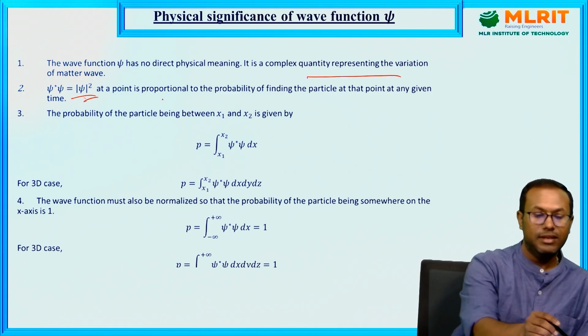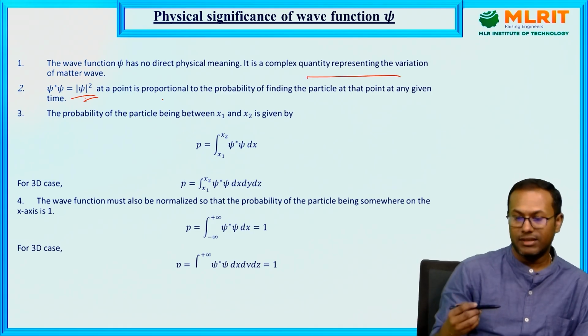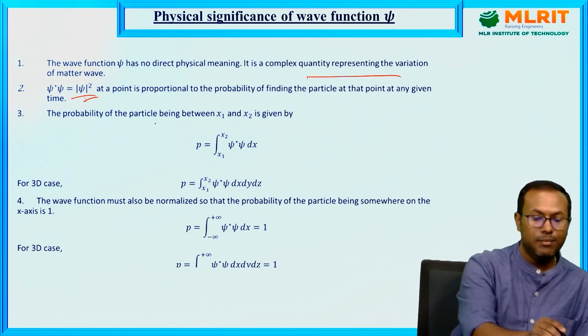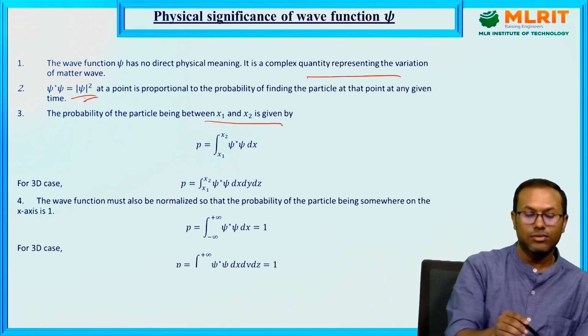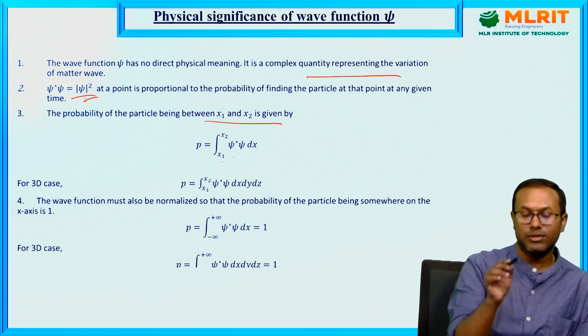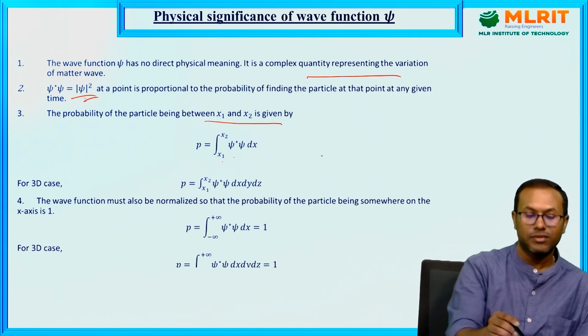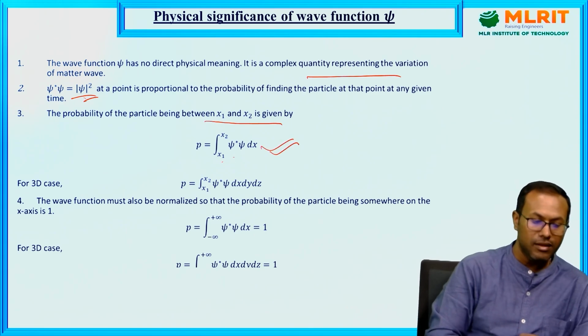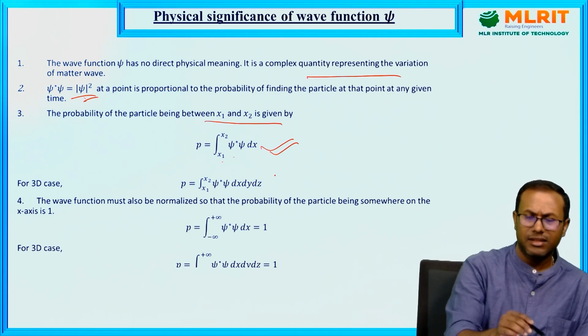Okay, it has some meaning. It carries the information about the system. Suppose the particle is within a range x1 and x2. So the probability is the integral of psi star psi dx from x1 to x2. Within this region of x1 and x2, the probability of finding the particle can be written in this form. In case of 3D, there will be three coordinates, x, y, z.